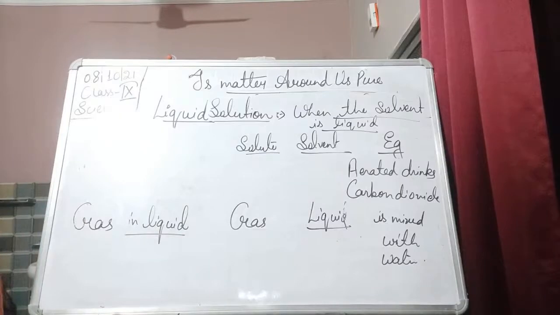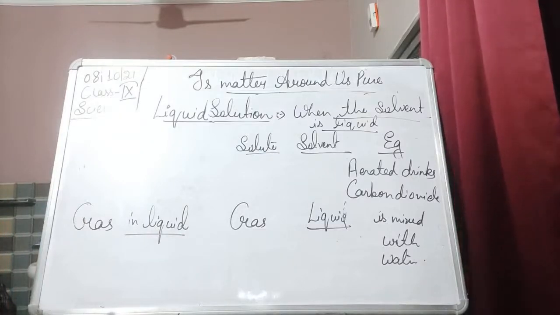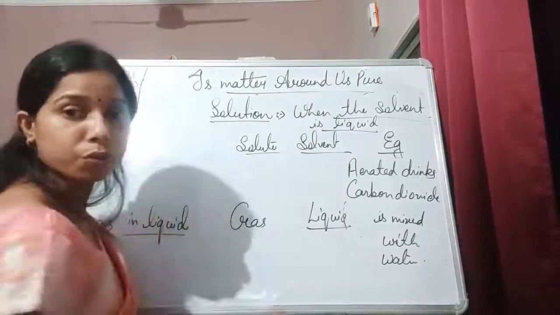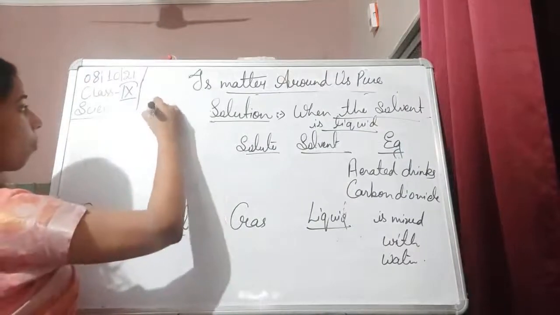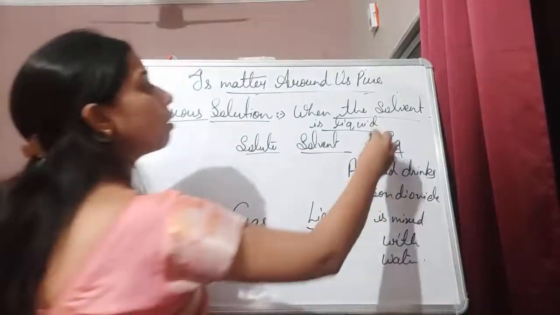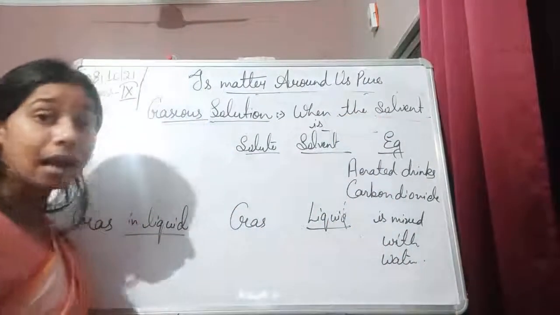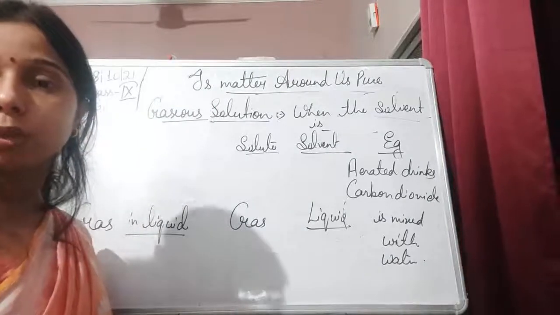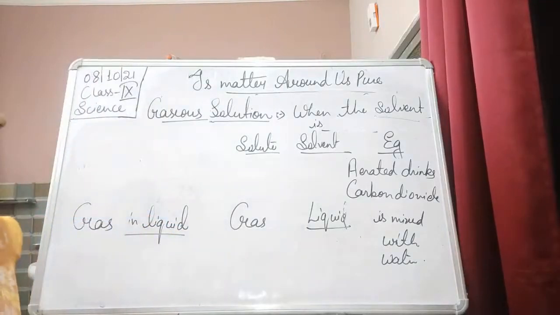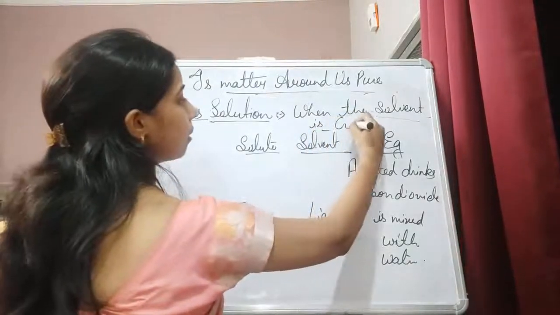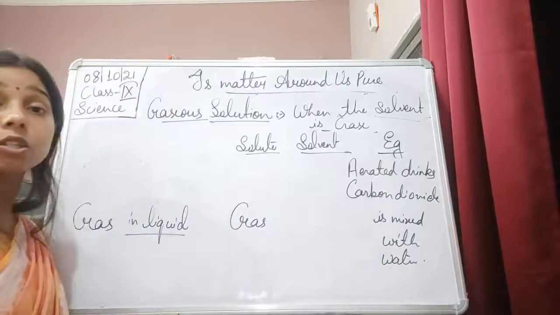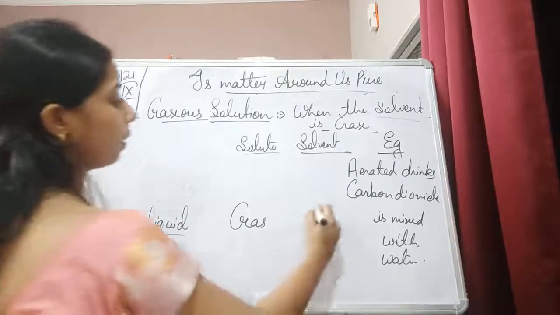Now the next one is the gaseous solution. What happens in the gaseous solution? When the solvent which we have taken is a gas, then we call it a gaseous solution. So in all the cases here, the solvent will always be a gas only.